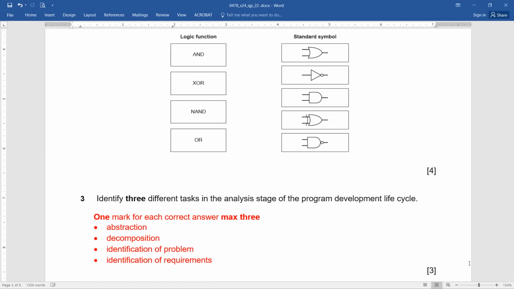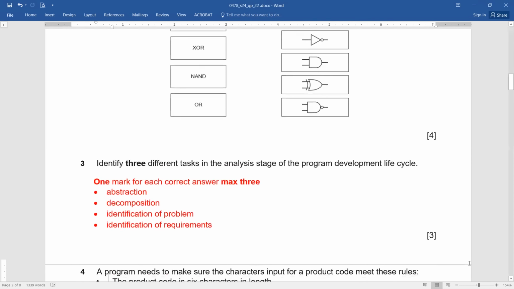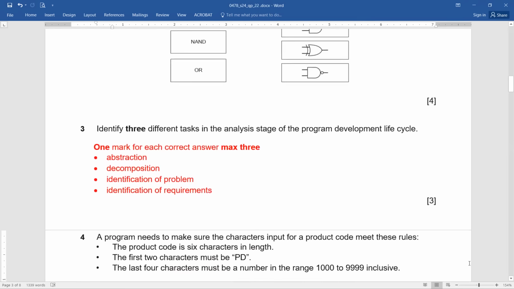So if a student has written any 3, like definitely abstraction, decomposition, we have been repeating quite often, so you are very familiar with these terms. And then identification of problem or problem identification. Similarly, requirement specification. In this manner, you can easily score 3 out of 3 if you have understood and recalled each and everything in a short span of time.